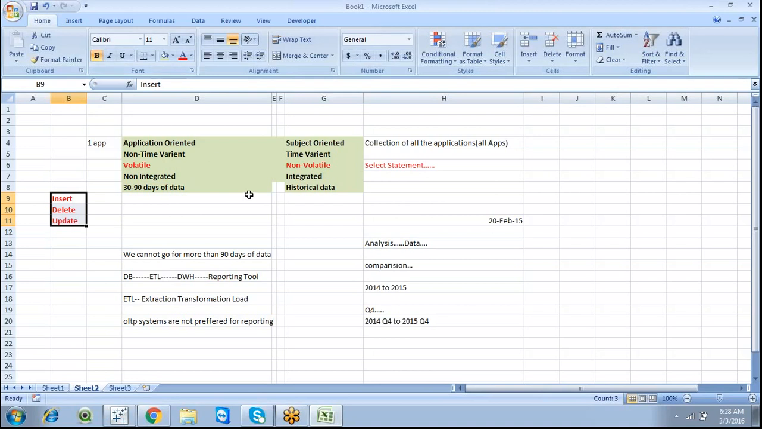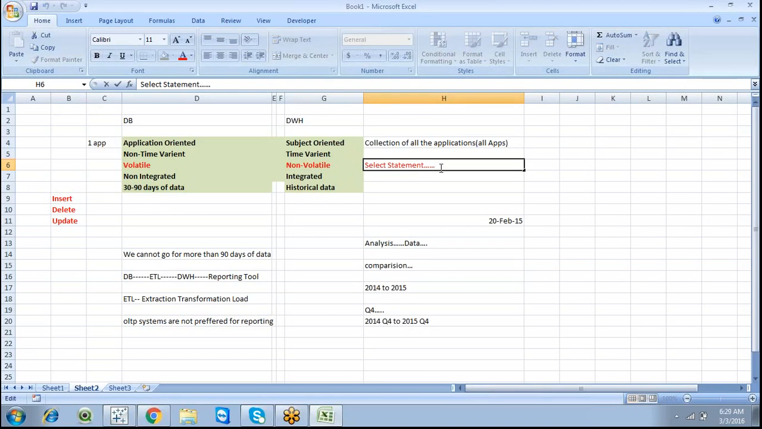So volatile and non-volatile databases. Non-volatile in the sense, data warehouse is non-volatile. It's a non-volatile database, and this is a volatile database, which we can also call OLTP systems, and this is called OLAP systems. So application oriented, non-time variant, volatile. Volatile in the sense we can go for insertion, updation, deletion, or alter or create a table. Anything is possible on top of a database, but on top of a data warehouse, we can go for only a select statement.